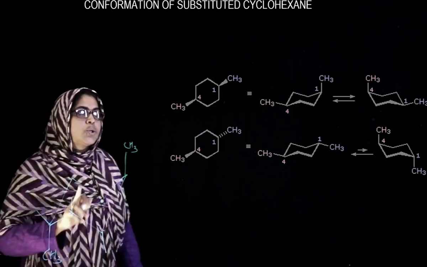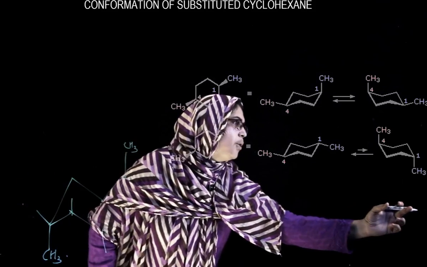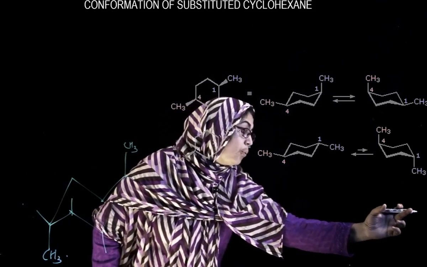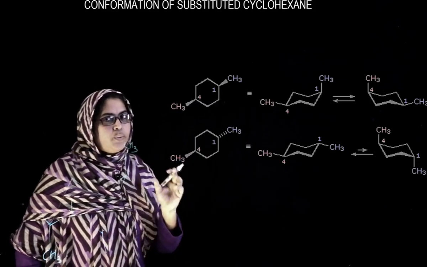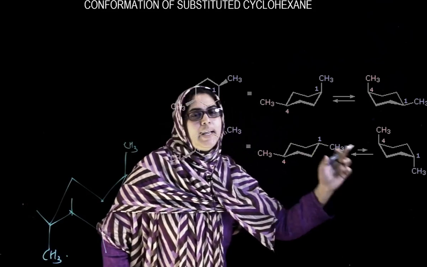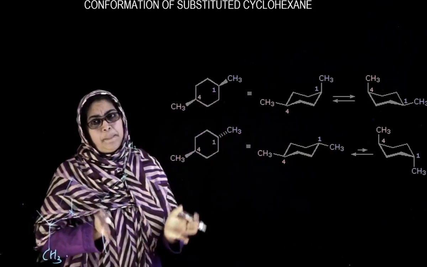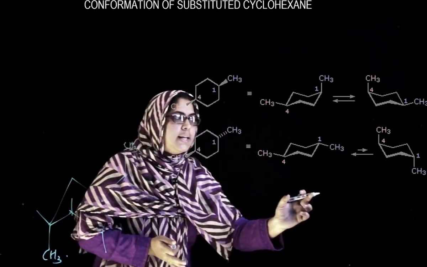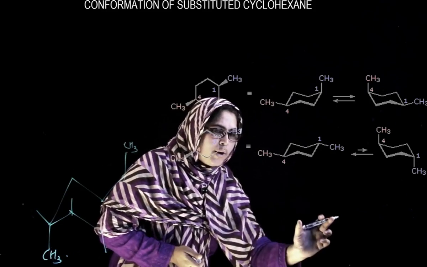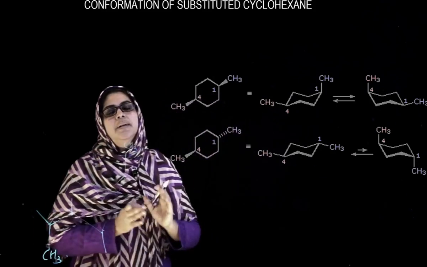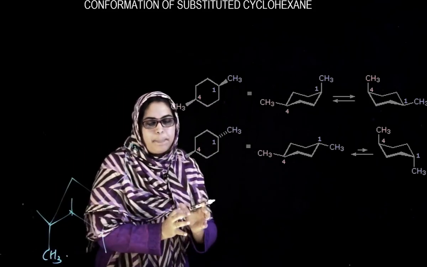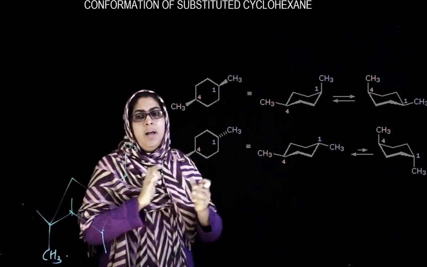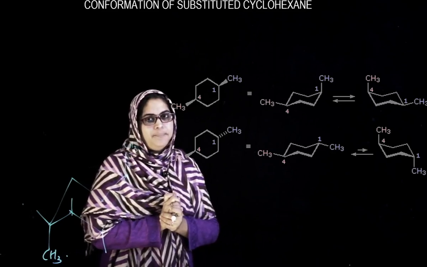So there are two possibilities, 1,4-diaxial and 1,4-diequatorial. Among these, in the diaxial case, there is 1,3-diaxial interaction, that is, steric repulsion. Whereas the 1,4-diequatorial form is the most stable, because it experiences no such steric repulsion due to 1,3-diaxial interaction.